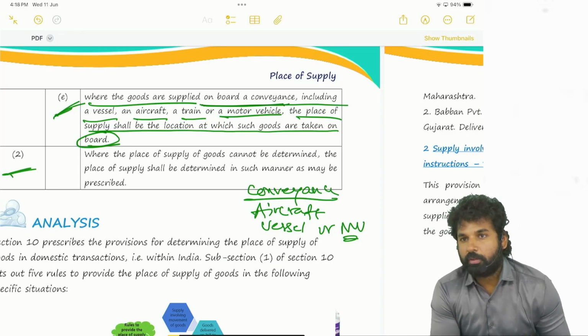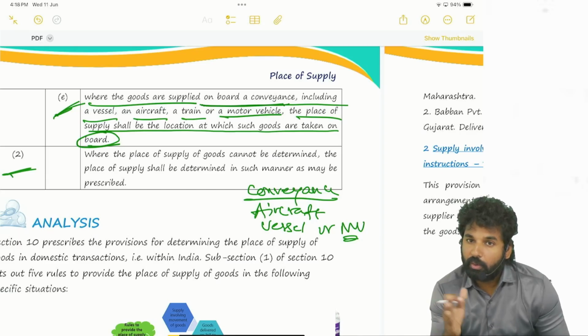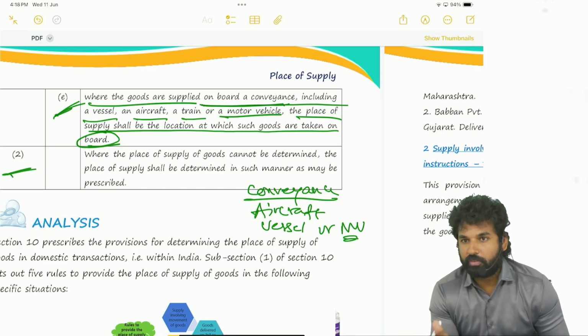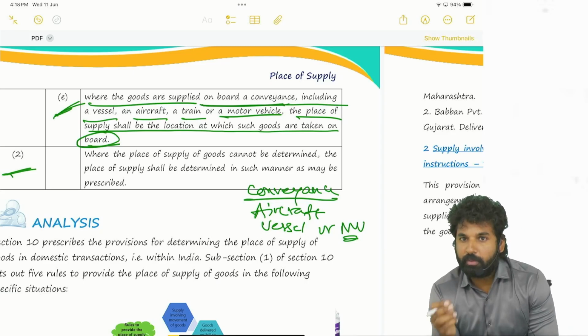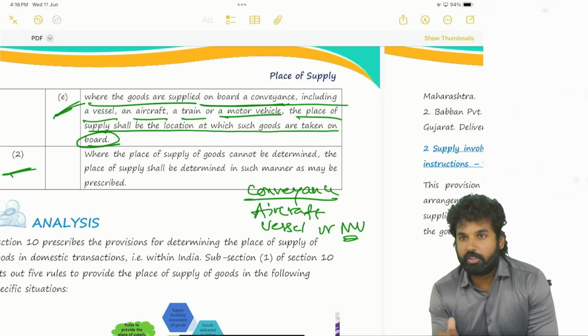So whether you are supplying it in a different station or in a different state, it doesn't matter. Where you are supplying, where the goods are being consumed, it doesn't matter. Where the goods are loaded, that will be taken into consideration for determining place of supply. So for determining place of supply, a point shall be fixed by somebody, like the government is fixing here. Otherwise there is a scope for many interpretations.